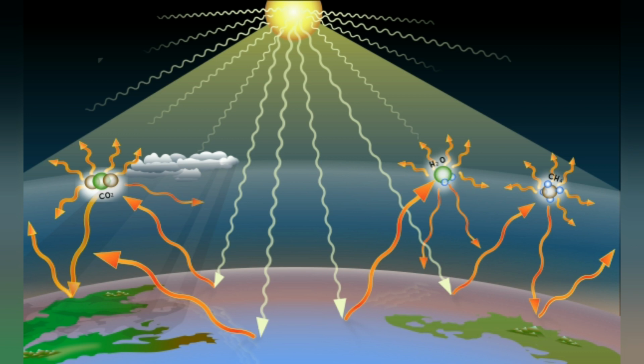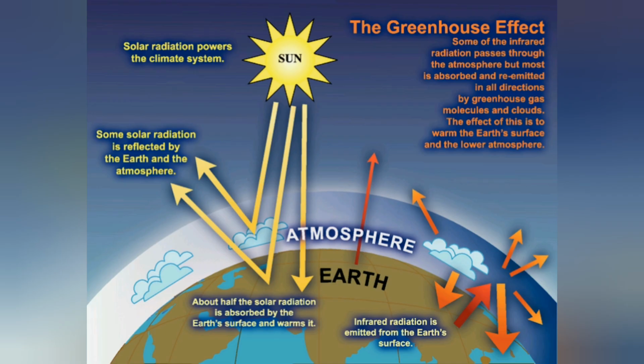If there is no blanket-like structure of carbon dioxide, after striking the earth's surface, some of the heat energy will be reflected back to space. But since carbon dioxide forms a blanket-like structure, it will not allow the heat energy to escape to space.